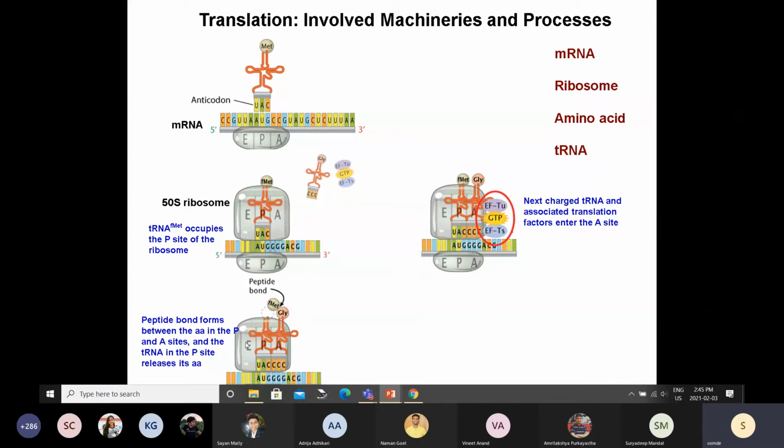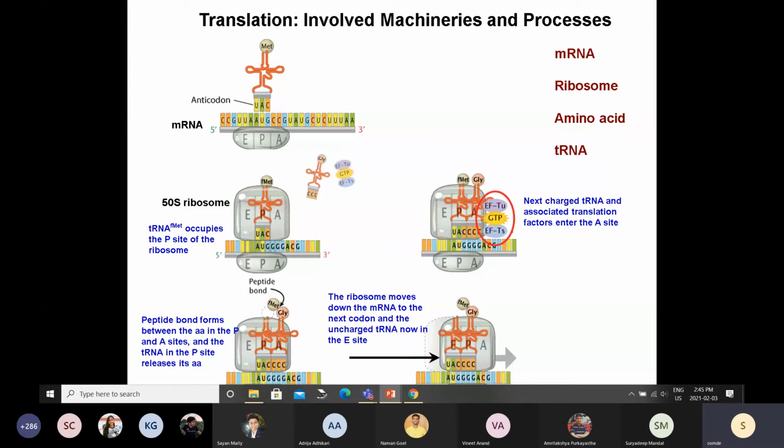Now you can see that this tRNA is free. This whole machinery will shift towards the right, so that this empty tRNA now occupies the E site, which you can think stands for empty or exit. The tRNA which is carrying this dipeptide is sitting at the P site.